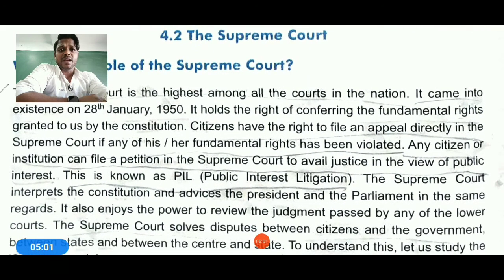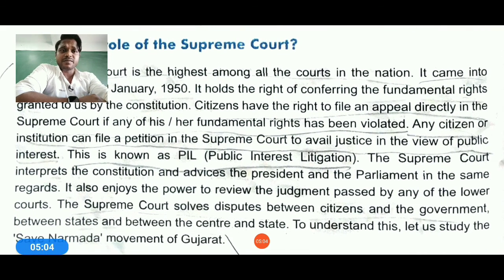The Constitution also gives it the feature of advising the president and the parliament, and it also enjoys the power to review the judgments passed by the lower courts. Whatever judgments are passed by the lower court, if you are not satisfied, then obviously there are chances where you can approach the Supreme Court, and that is how you are not losing faith in the Constitution, the Indian government, as well as the Supreme Court. So the Supreme Court can review a case which has already been decided in the lower court.